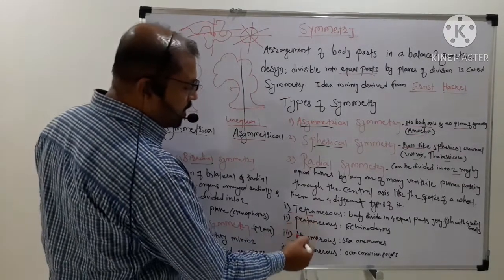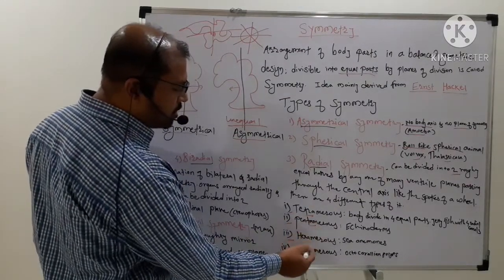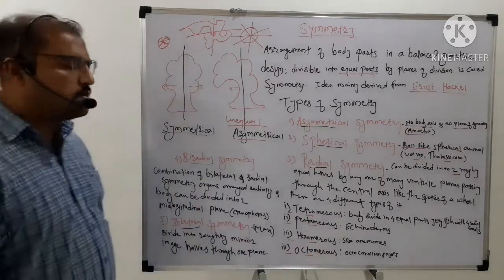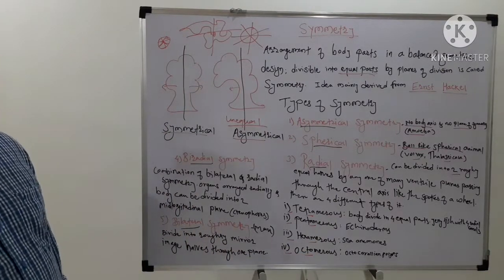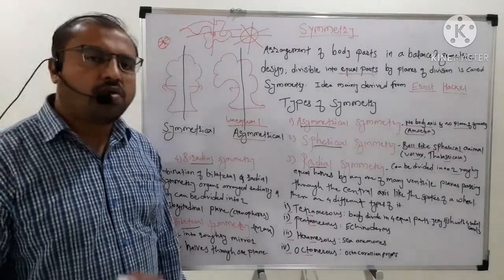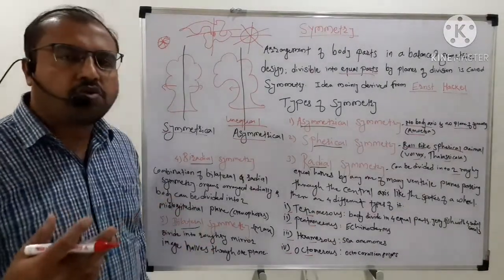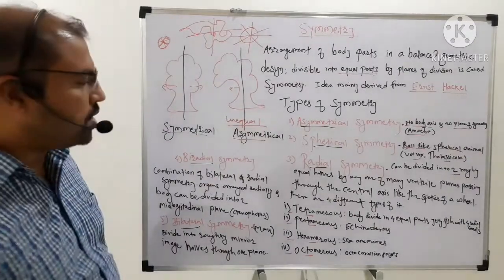One is tetramerous, the second is pentamerous, the third is hexamerous, and the fourth is octamerous. On the basis of their names, we can come to know how the different parts are going to occur in that symmetry.